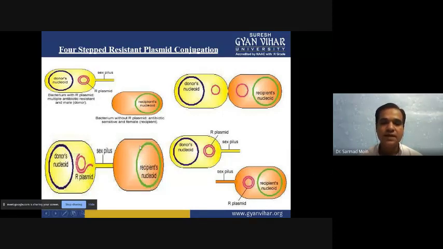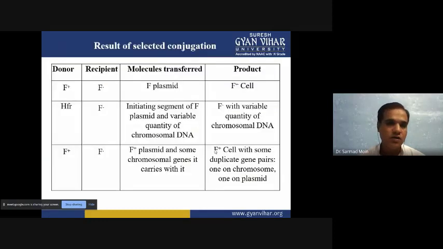So these two bacteria can function as F plus type of bacteria, and they are ready to transfer genes to another organism again. Now, in the three processes, if the donor has the F type of genes, and these are present in the donor, and the recipient doesn't have them, then finally both organisms are F plus type of cells.